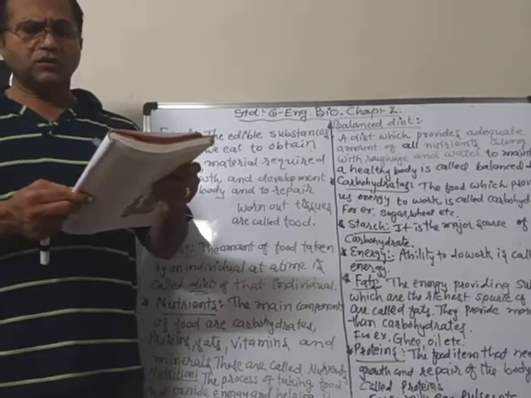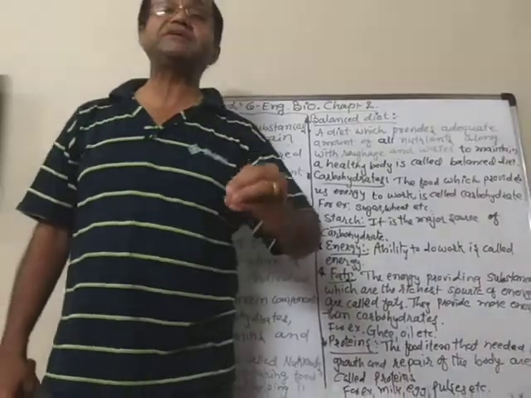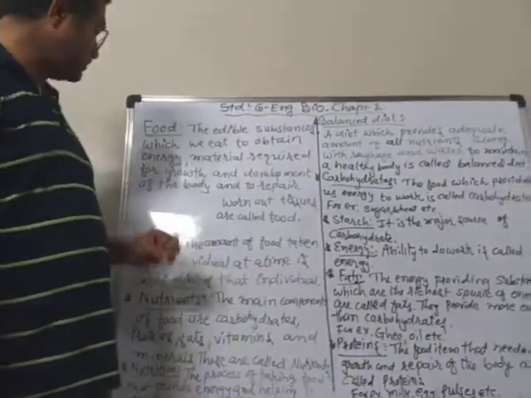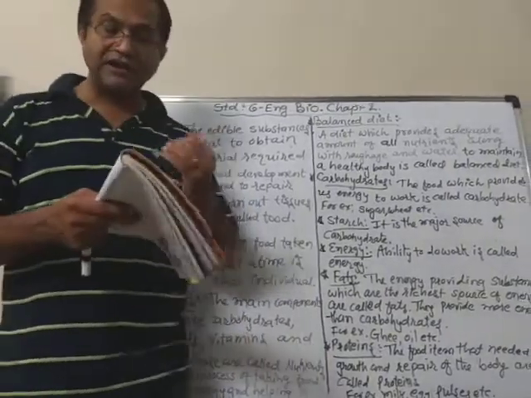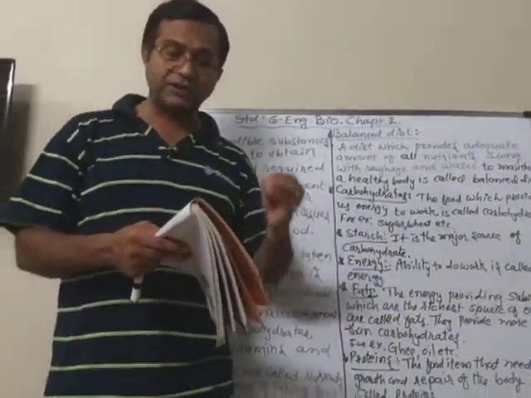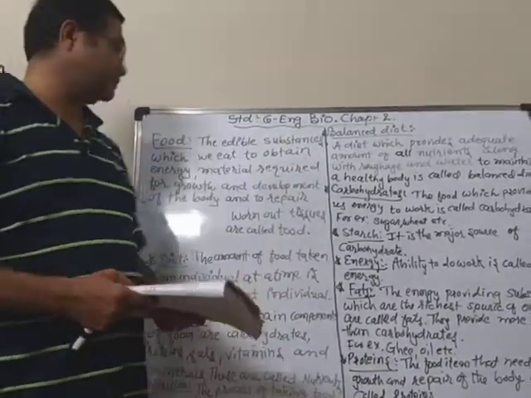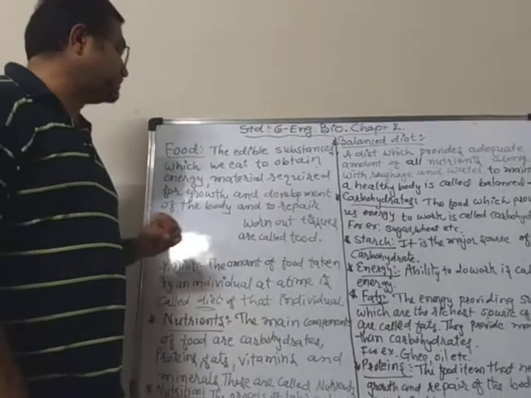So now, why do we eat different types of foods? Why don't we eat the same type of food? Because we will now learn what different food items contain. Now, whatever we eat daily is called the diet.